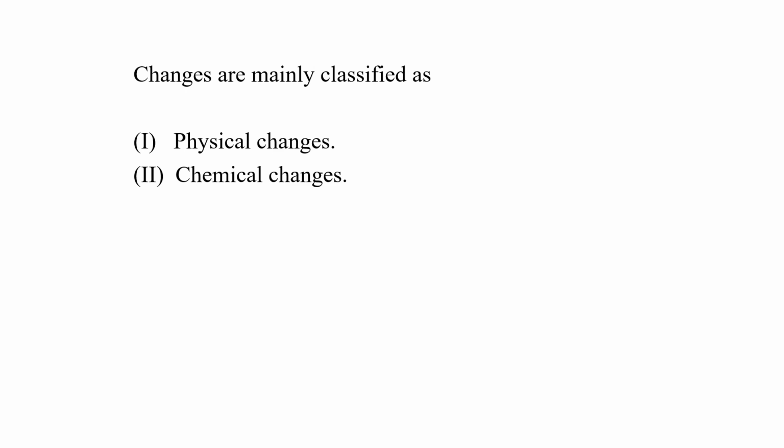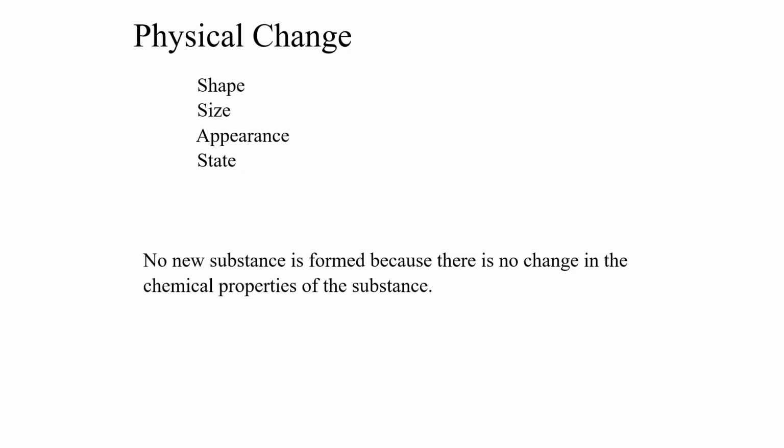Broadly, there are two important changes taking place in our daily life. They are physical changes and chemical changes. In a physical change, there is only a change in the physical properties of the substance, like shape, size, appearance, and state of the substance. No new substance is formed because there is no change in the chemical composition of the substance in a physical change.